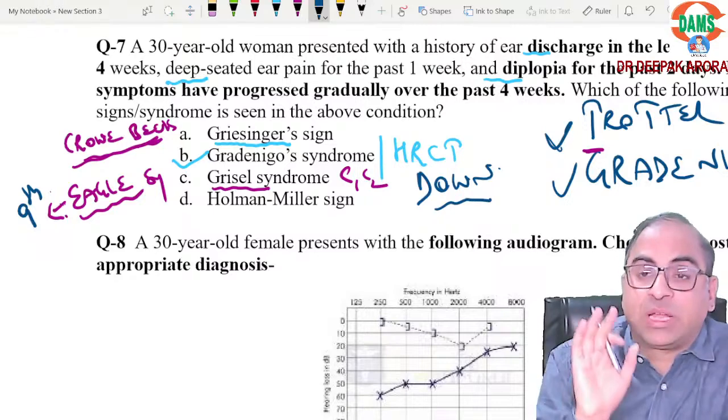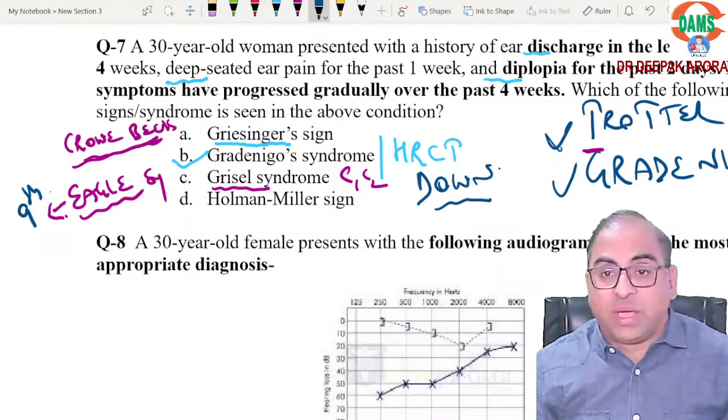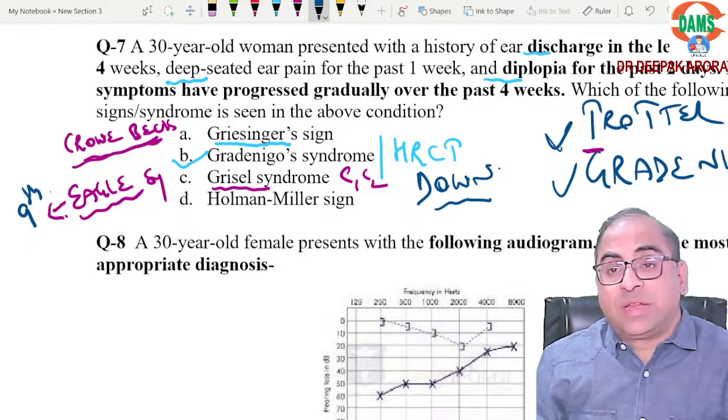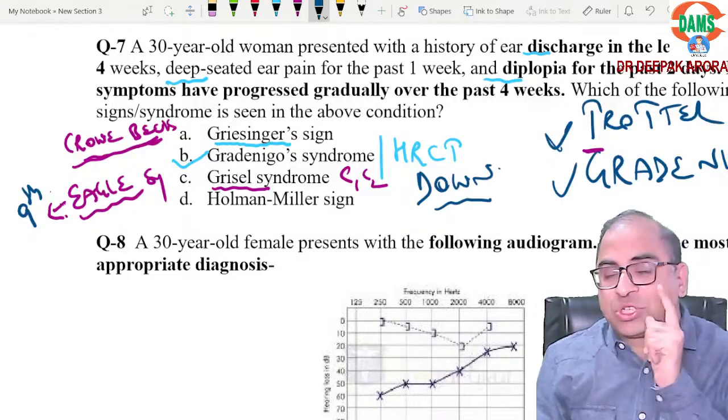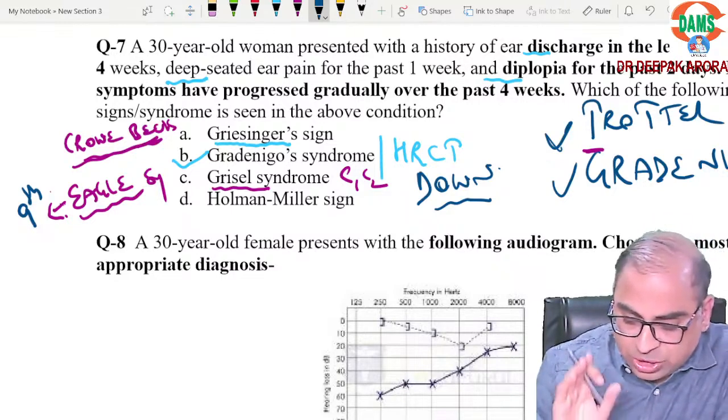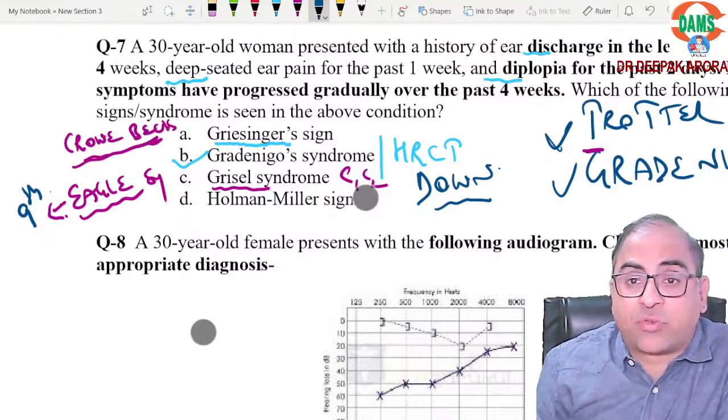Beta, remember one concept. If in your MCQ they are mentioning a Down syndrome patient with tonsillitis, which complication can be there? Grisel syndrome, that is C1, C2 subluxation. Is this clear? Coming to the next one, Hallmann-Miller.